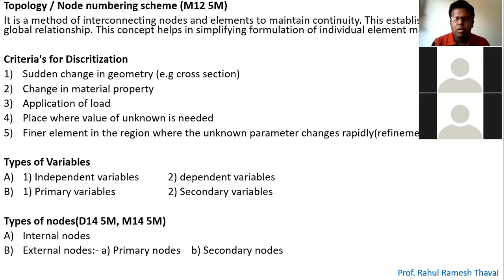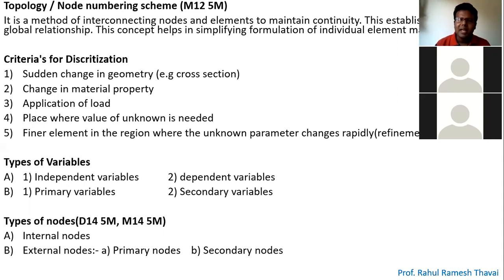So obviously it is going to affect your final answer, right? This is nothing but pre-processing, assigning numbers to the nodes. It is nothing but topology. It is basically the pre-processing, which is a very basic step in FEA, right?